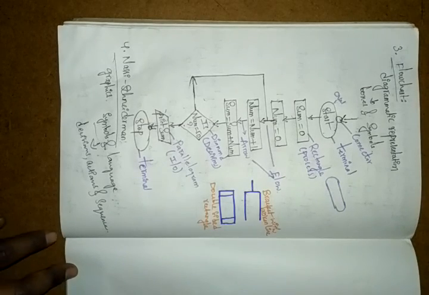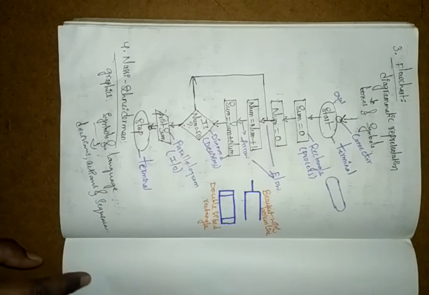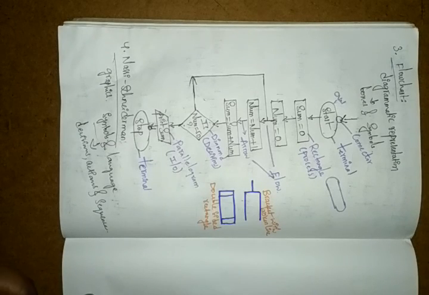And the fourth one, we have the Nassi-Shneiderman diagram. This is mostly used in graphics. So these are the different ways of writing algorithms.